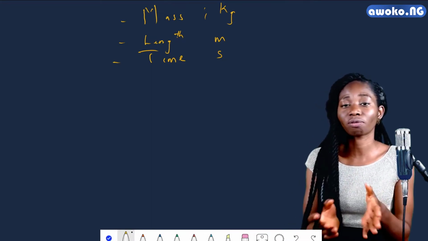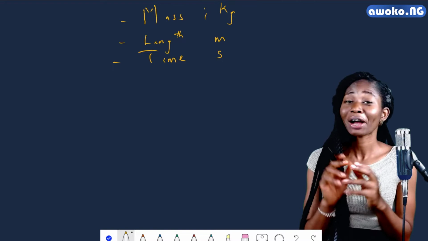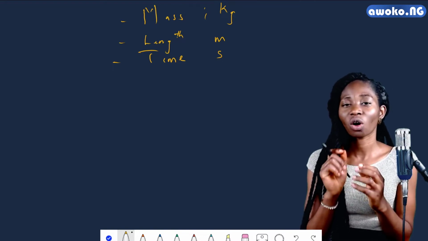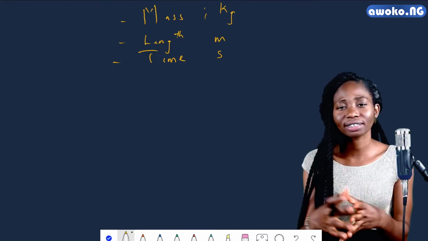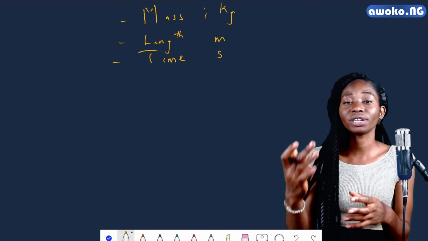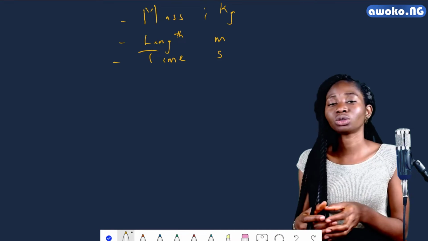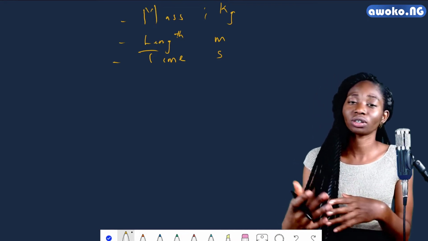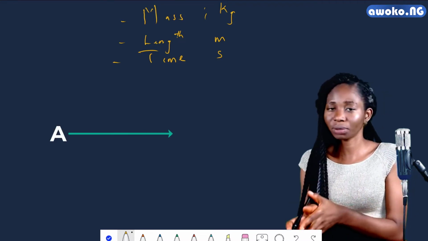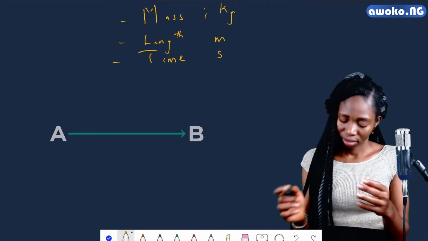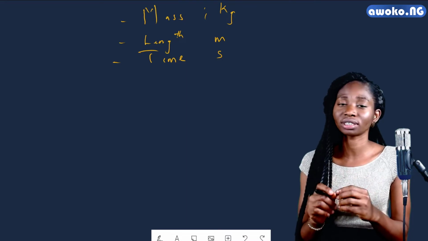Recall the definition of mass to be the amount of material or substance contained in a body or an object, and time to be the sequence or progressiveness of series of events ranging from the past to the present. And we have length to be the distance covered, or the distance from one point, let's say A, to another point B on a particular object. Now, we have these three to be the basic or fundamental quantities.